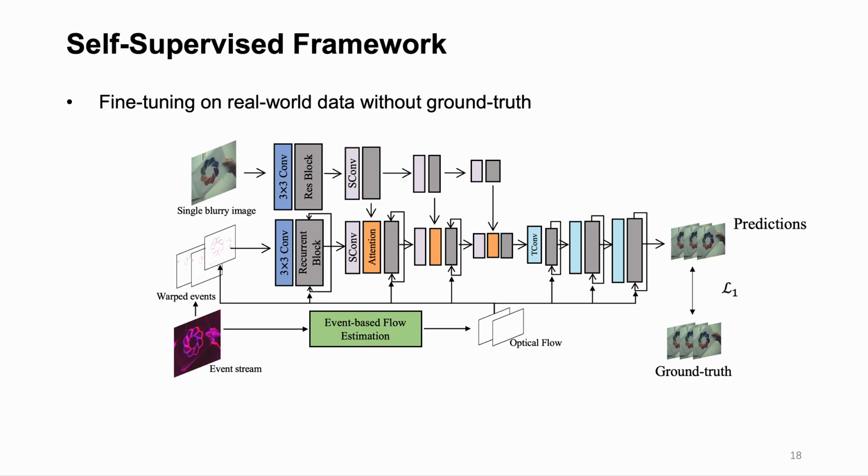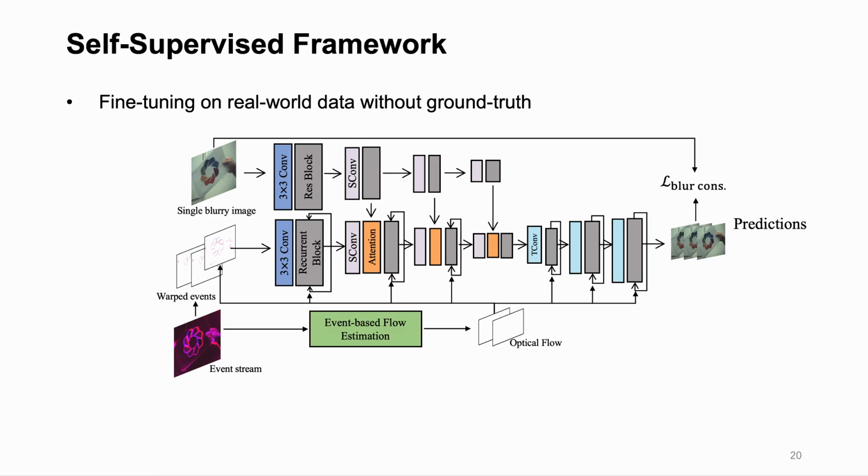The initial supervised framework of ReFID is shown in the figure. Ground truth is utilized for supervised training. We cancel the ground truth and design the loss function using alternative constraints. The first one is blur consistency loss. Our ReFID predicts multiple frames, or a short video clip, and the average of the predicted image sequence should be equal to the input blurry frame.